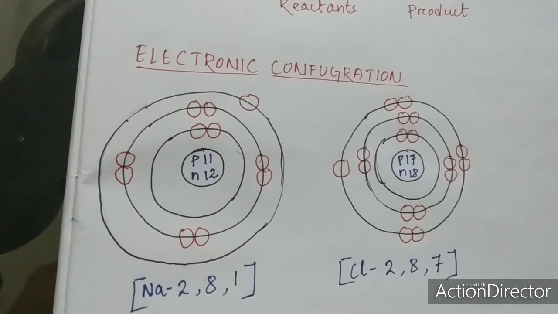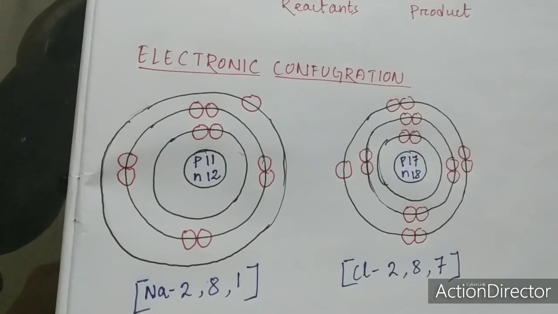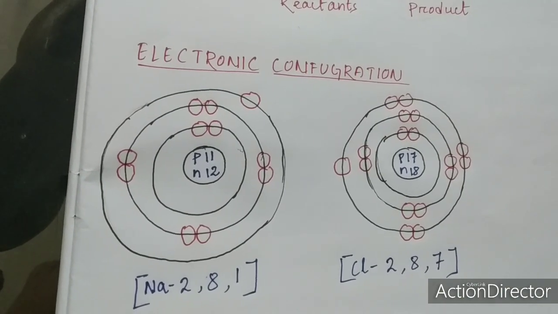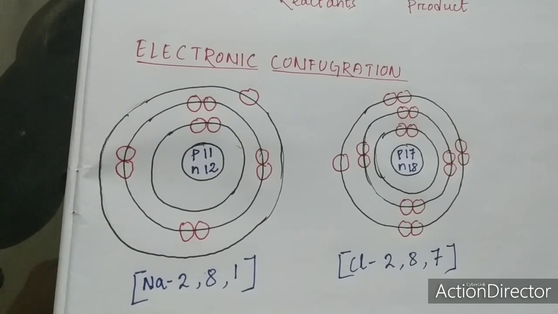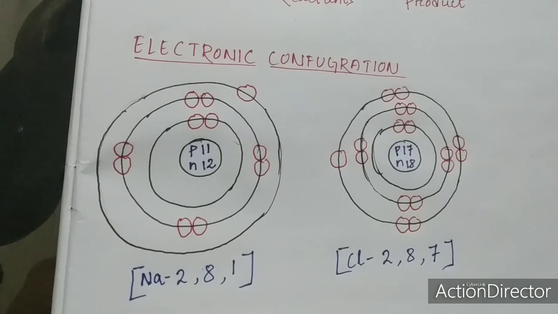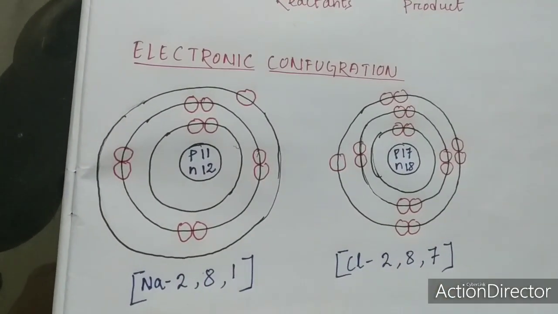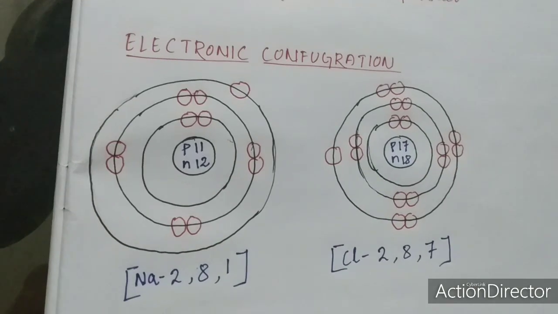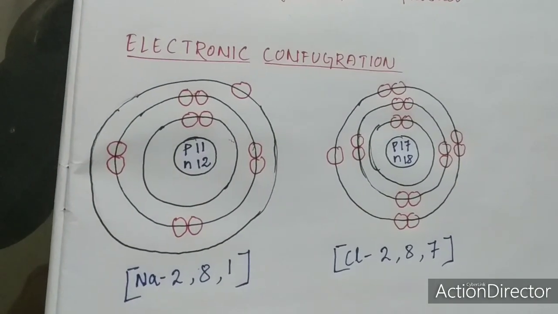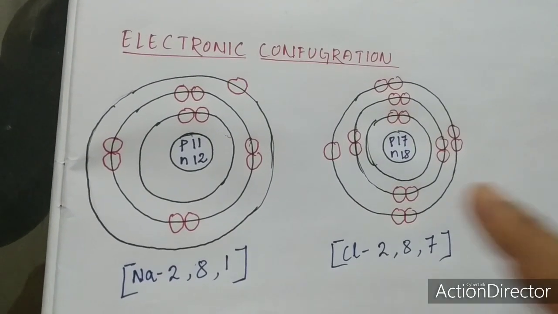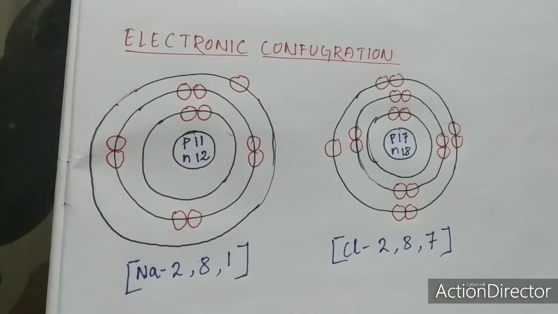So whenever elements react with each other, they want to attain the stable electronic configuration. By seeing the electronic configuration of sodium and chlorine, it is very clear to us that